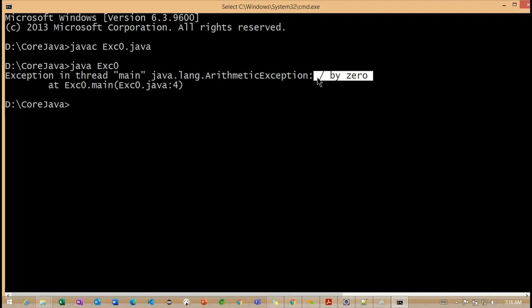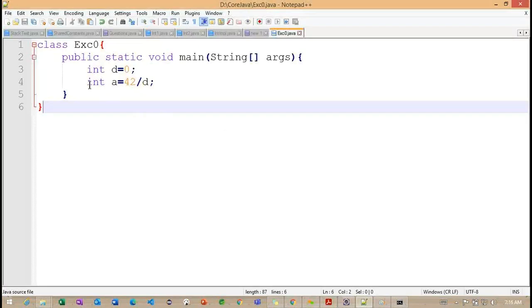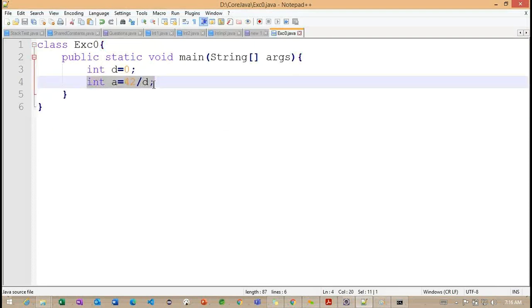Now what you understand here? We are getting an exception while performing the division operation. Where are we getting it? This is our class name, this is our method name, and this is the line number, line number 4. Getting the point. If I look at line number 4, here we are getting an error. So: class name, method name, and line number.